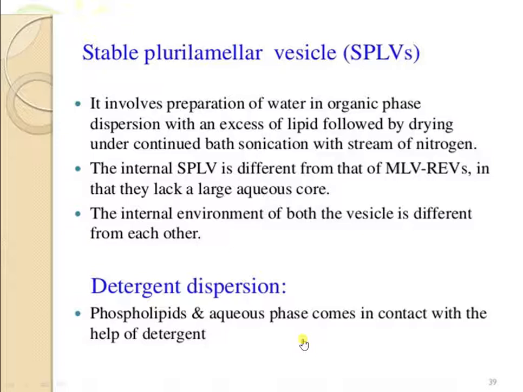Then stable plurilamellar vesicles. It involves preparation of water in organic phase, dispersion with an excess of lipid, followed by drying under continued bath sonication with a stream of nitrogen. And the internal environment of SPLV is different from that of MLV RAVs in that they lack a large aqueous core, and the internal environment of both the vesicles is different from each other.